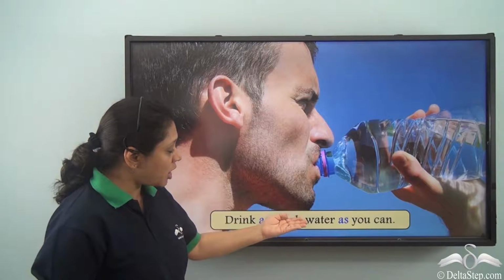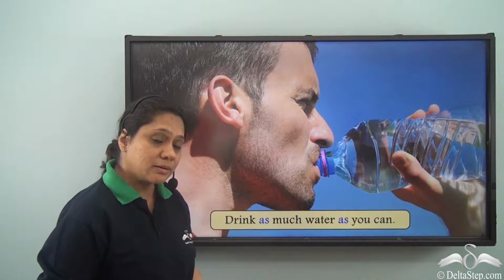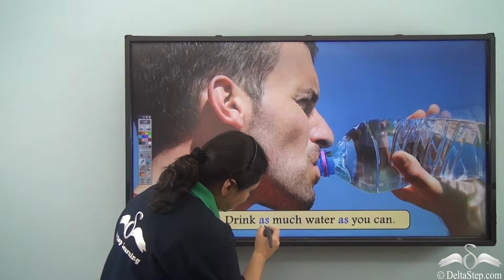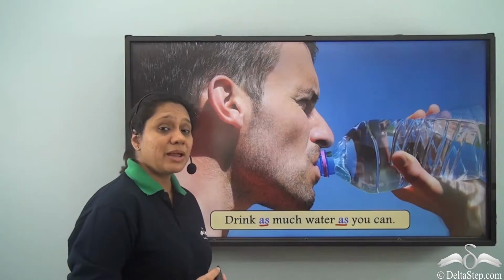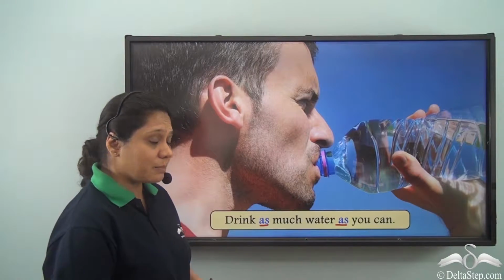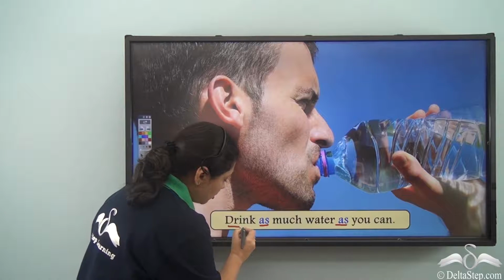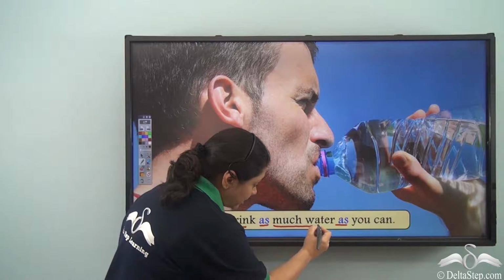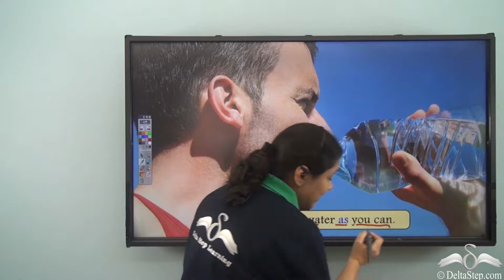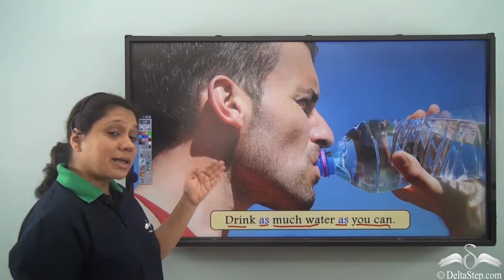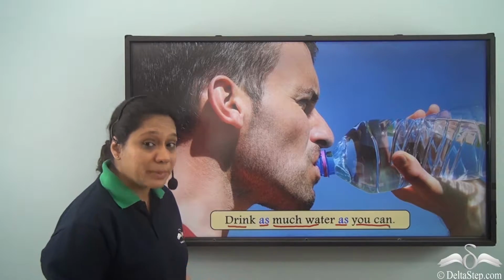Drink as much water as you can. Again, as is helping us compare. So, what are we comparing here? We are comparing the amount of water that he should drink with the amount of water that he can drink. So, again we are comparing his ability here.